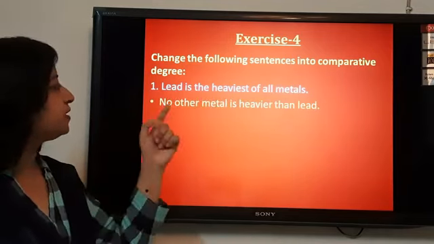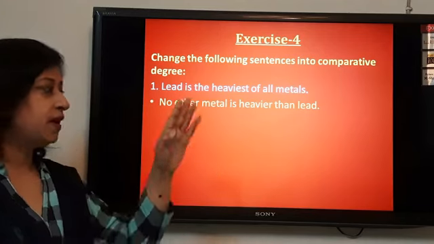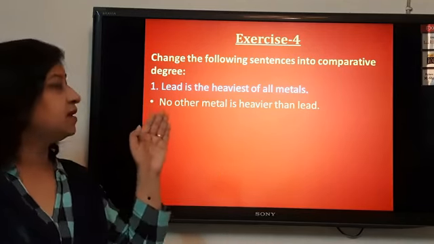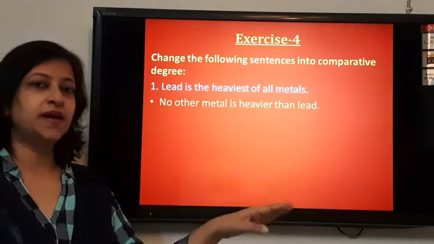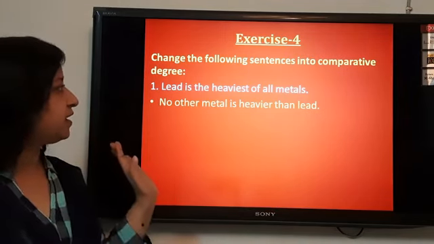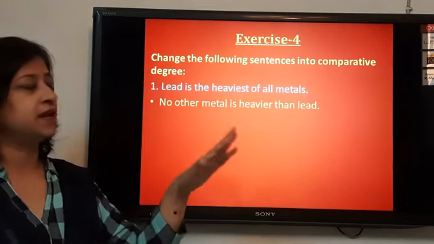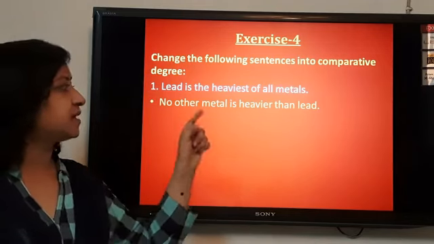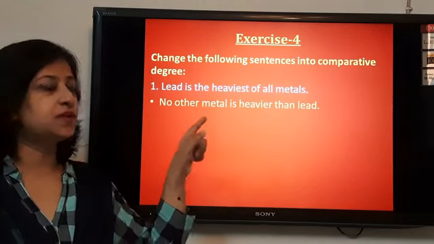No other metal is heavier than lead. That means we have divided the comparison between two. At one side we have kept lead, and at the other side any other metal. No other metal is one category and the other category is lead. No other metal is heavier. Now we have used the comparative degree.